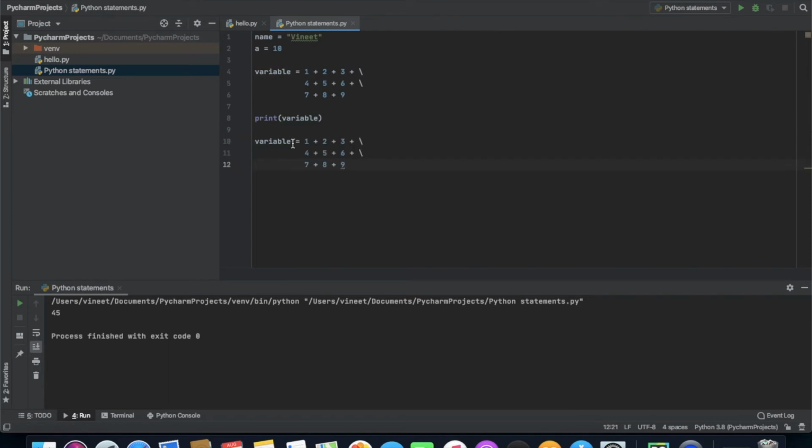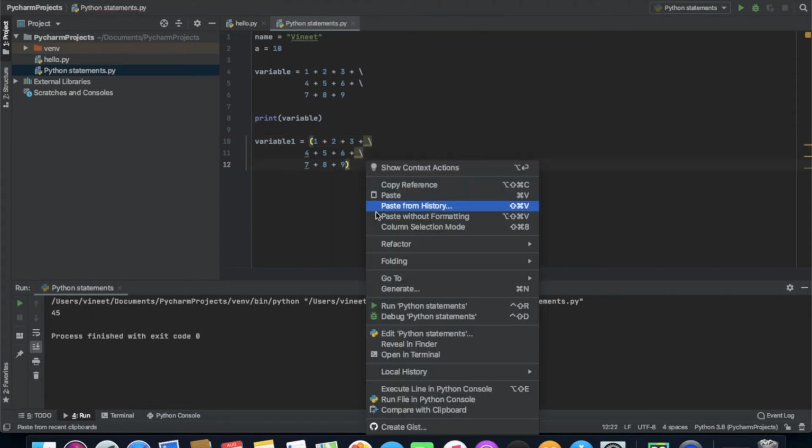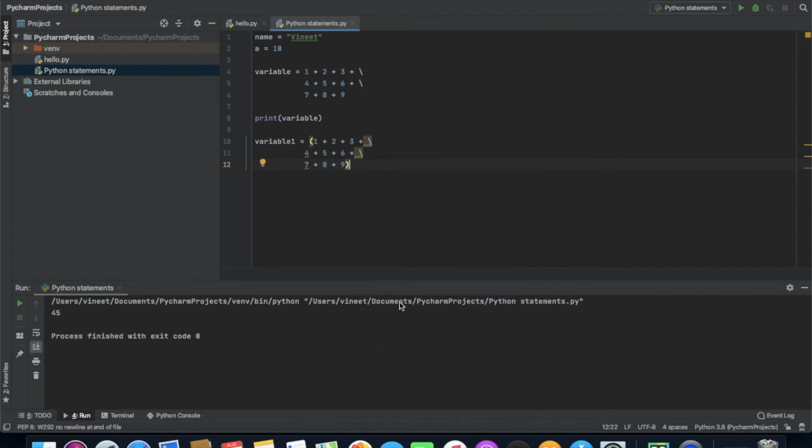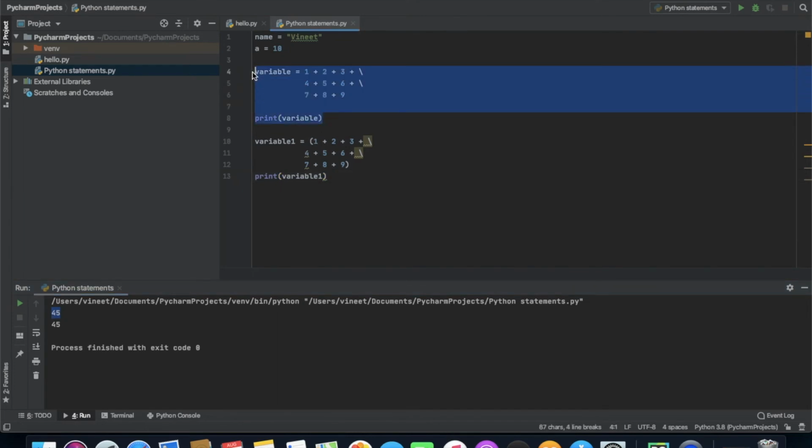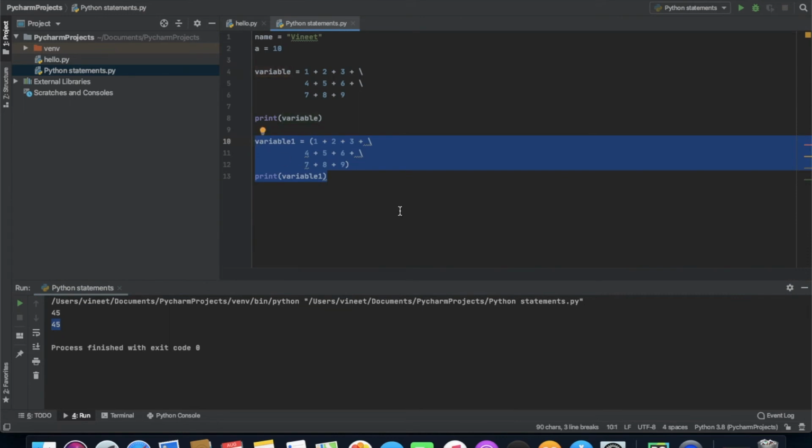So I'm gonna do variable 1, and I'll be printing it in brackets. So now I'm gonna run my command with that same continuity. Oops, I didn't print it, so that's why it didn't show us anything. So I'm gonna just print variable 1. Okay, then after that I'm gonna just simply run this. As you can see, this 45 is for this one, and this 45 is for this one. So you can also print multi-line statements in curly braces, in square brackets, or in these brackets also.